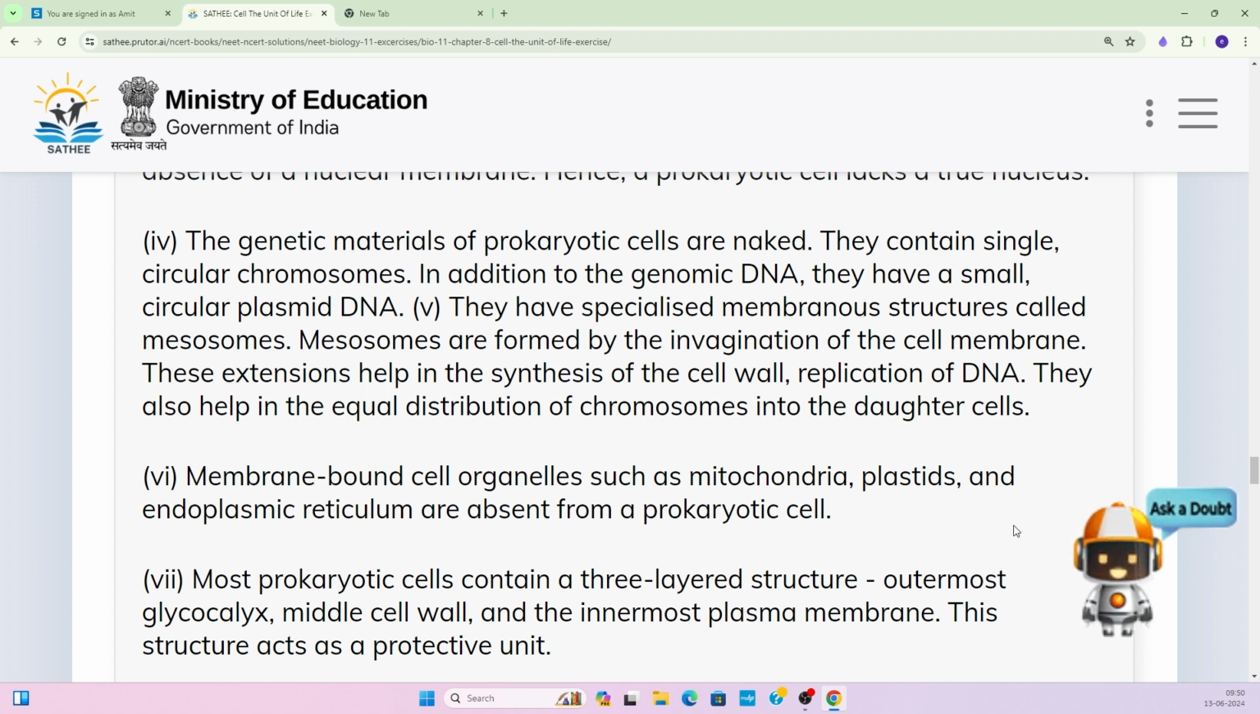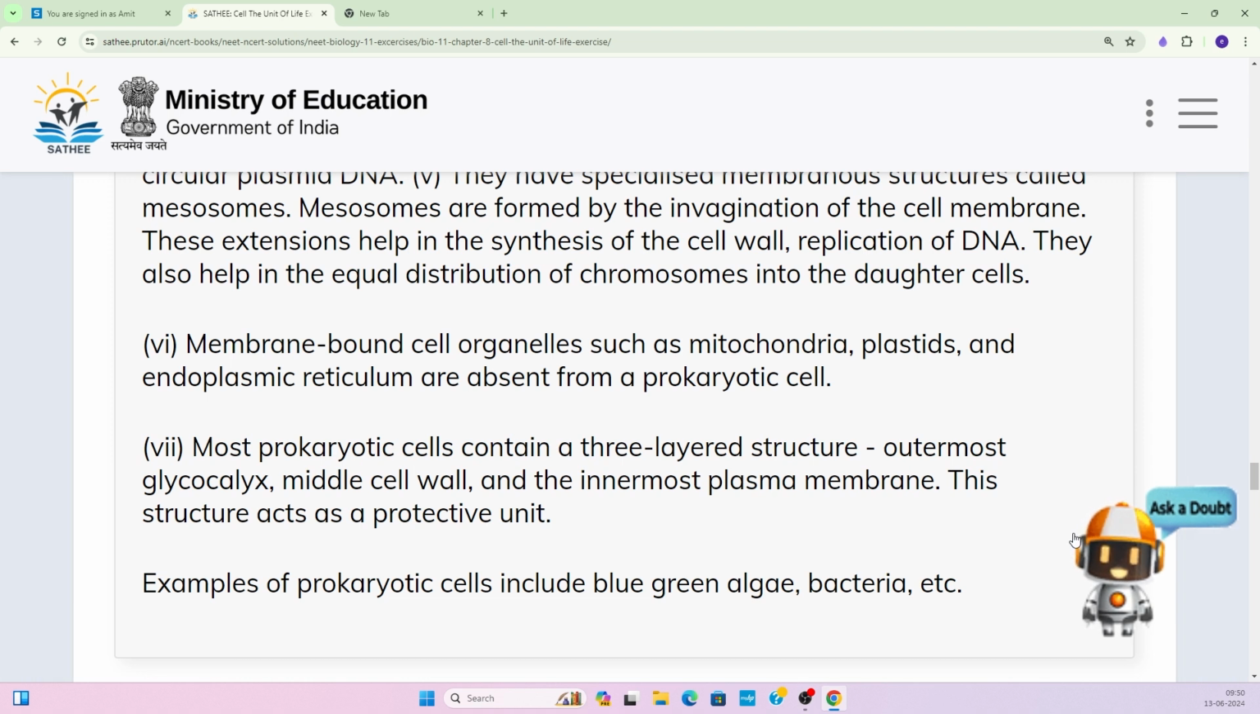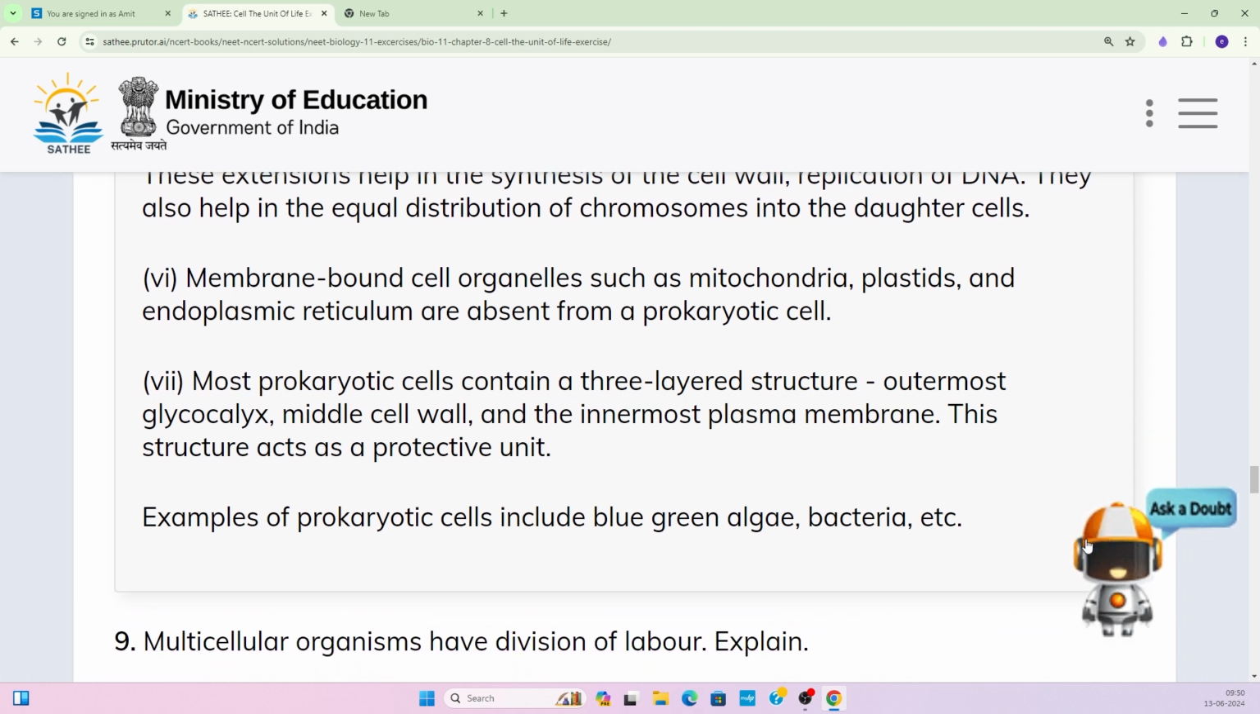Next point, membrane-bound cell organelles such as mitochondria, plastids, and endoplasmic reticulum are totally absent in the case of prokaryotes. These are the true membrane-bound cell organelles which are present in the eukaryotic cell. But all these membrane-bound organelles are totally absent in the prokaryotic cell.